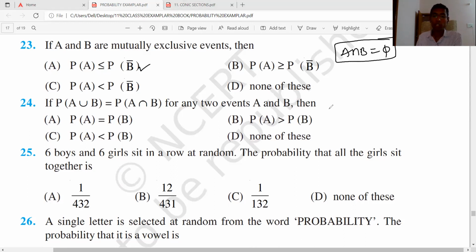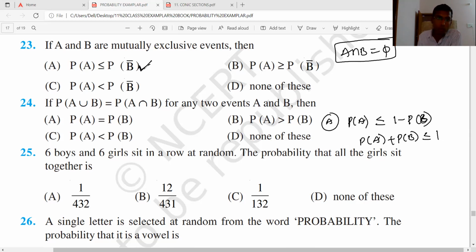So first one, let's take A. If you take A, what will happen? Probability of A is less than or equal to probability of B complement, that is 1 minus probability of B. Yes or no? Good. So probability of A plus probability of B is less than or equal to 1. That's the meaning of this first one. Probability of A plus probability of B means probability of A union B is less than or equal to 1.